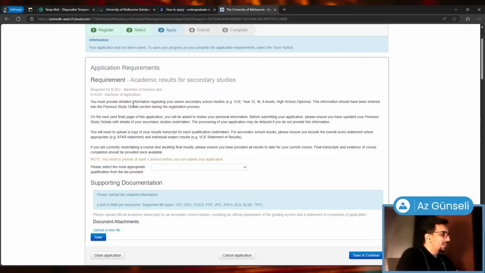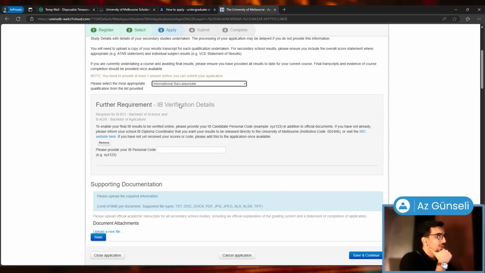You must provide detailed information regarding your senior secondary school studies. This information should have been entered in the previous study details section during the registration process, which we did. Please select the most appropriate qualification from the list provided. International Baccalaureate was what we chose before, and I'm gonna go with that right now.